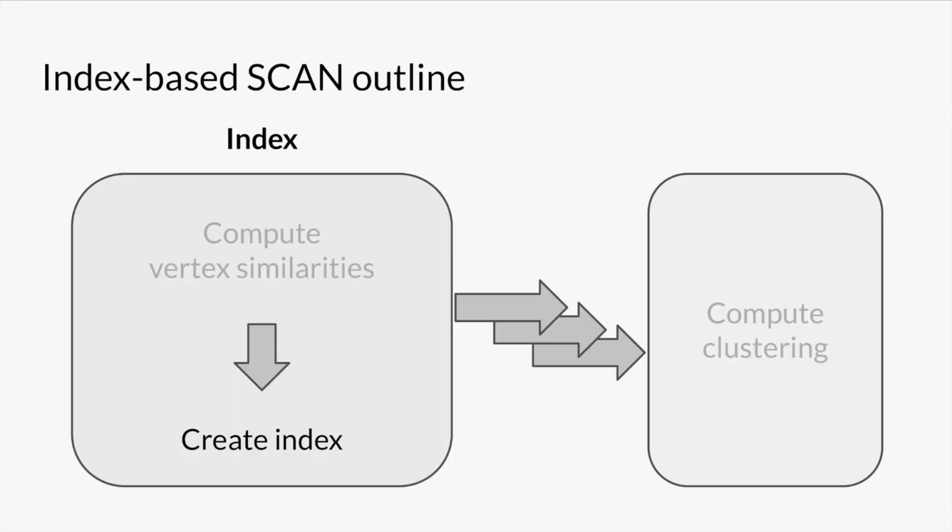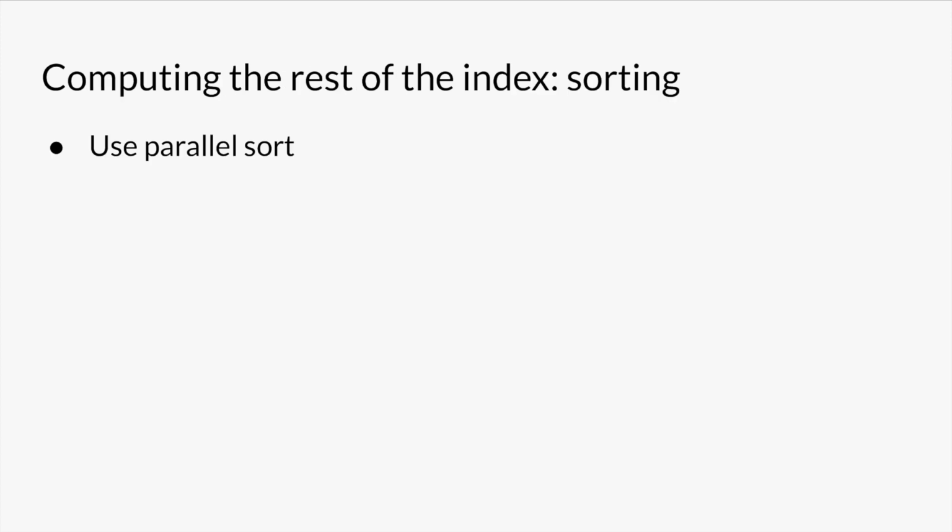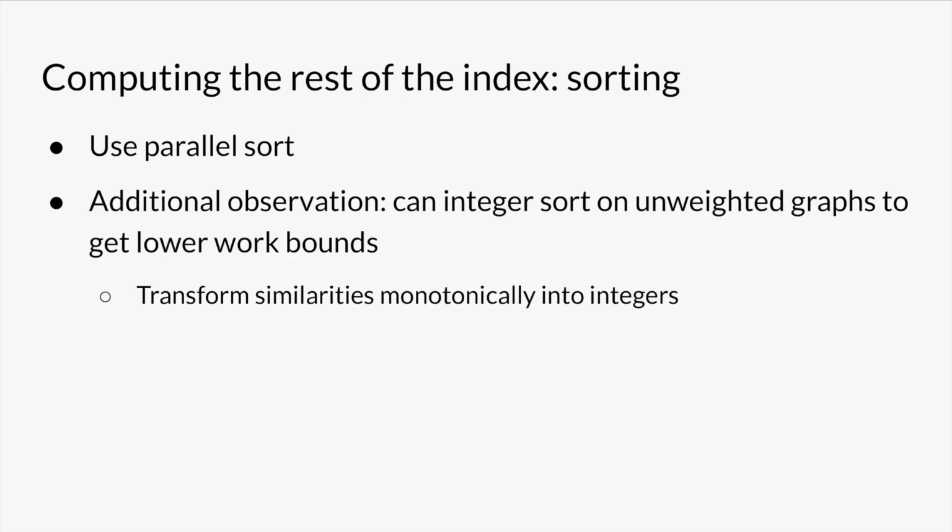Next, how do we compute the rest of the index? The index consists of specially sorted lists of vertices. Computing this in parallel works fine if we plug in a fast parallel sorting algorithm and do some doubling search in place of sequential search. An additional observation that isn't in the GS*-Index paper is that instead of a comparison sort, we can actually use integer sort for unweighted cosine similarity and Jaccard similarity.